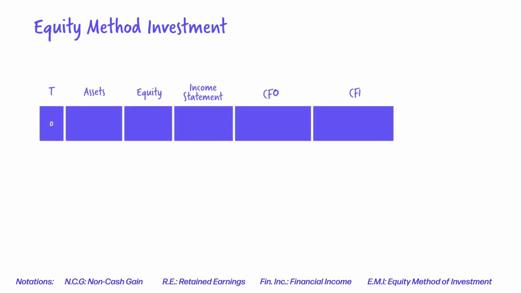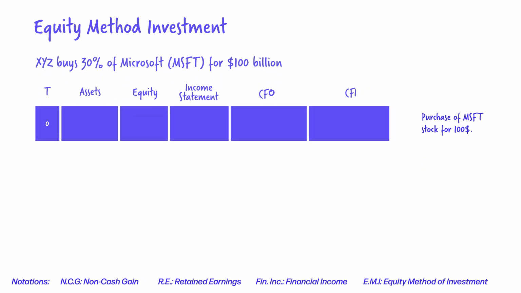In the first step, we purchase the equity security. Assume we purchase 30% of Microsoft for 100 billion. Our cash is less. We now have an investment on the balance sheet. The cash is classified under the CFI in the cash flow statement. Purchasing assets does not give us more income and does not make us richer. So the income statement and equity are unaffected.